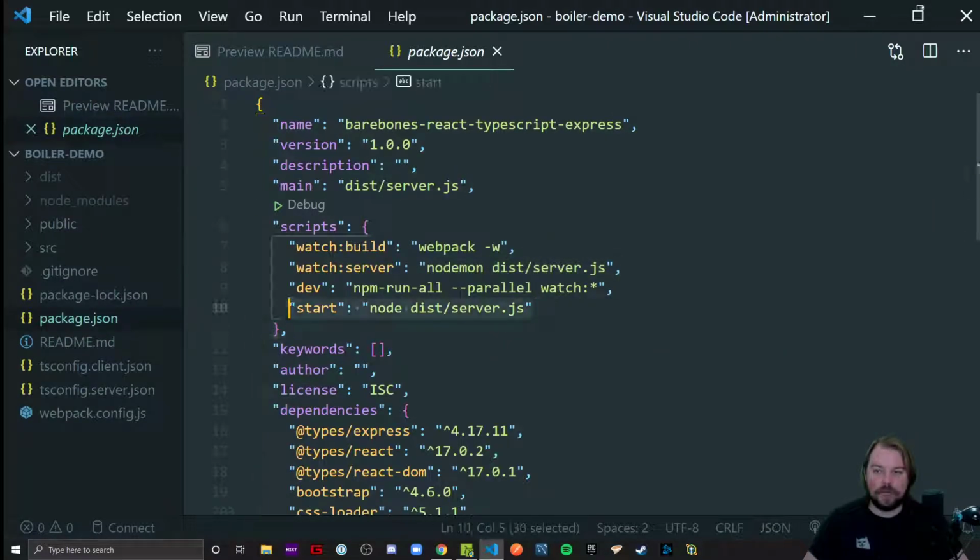There is an npm run start, because I've had students ask me about this one. You probably won't be using it locally unless you're testing what I would describe as pre-deployment. This start script doesn't have the automatic restarting of Nodemon, and it doesn't even recompile and rebundle anything. So this start script is what you would run when you deploy this to the real world. myawesomewebsite.com, when they go to that domain, it loads in the browser, it runs the script, and that's it. There's no rebundling, recompiling. There is no restarting. It should just run and hopefully not awfully crash when it's actually out there in the real world.